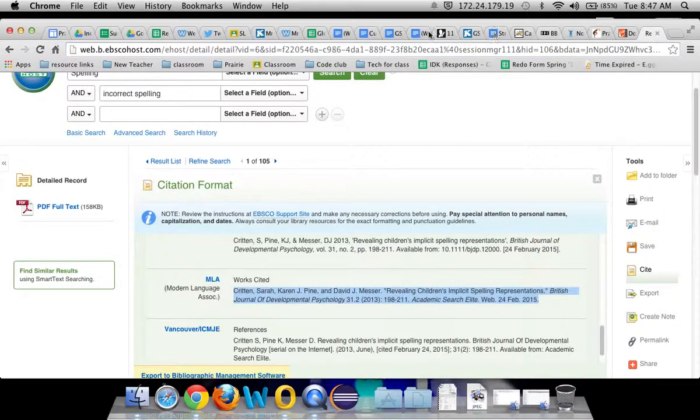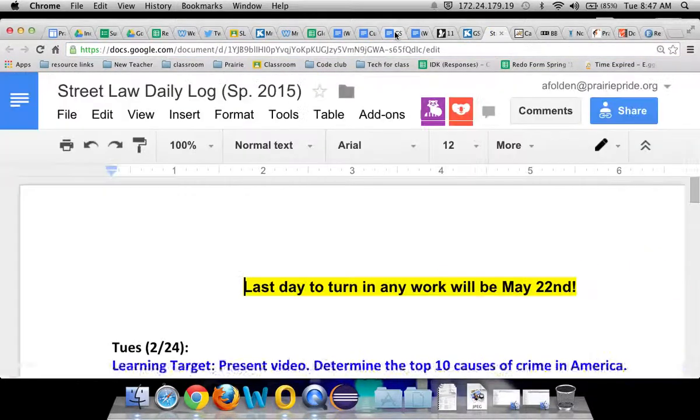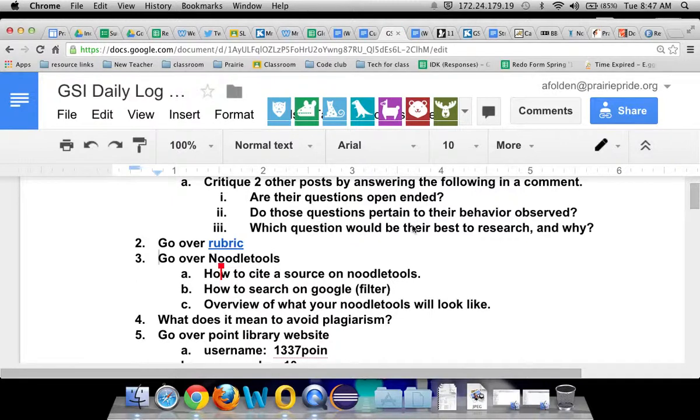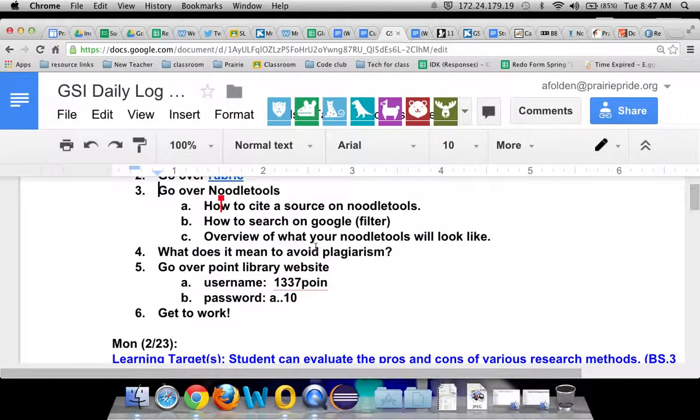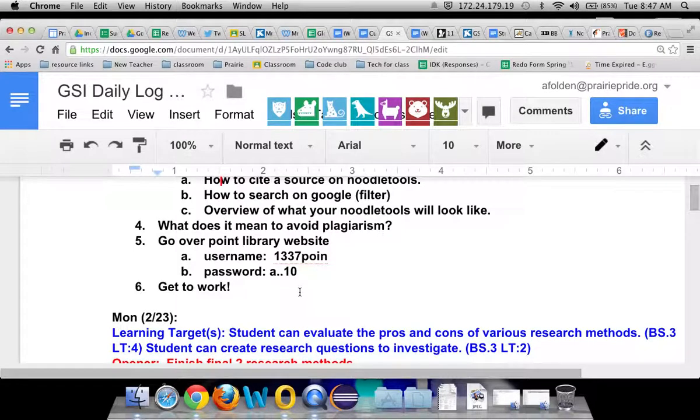And yes, I have a ton of tabs open. There we are. So let's see here. We talked about plagiarism. All right, so the rest of the time is yours to find at least 3 academic articles based on your behavior question. If you can't find any research done on your behavior question, change it. This is the time to do it. All right?